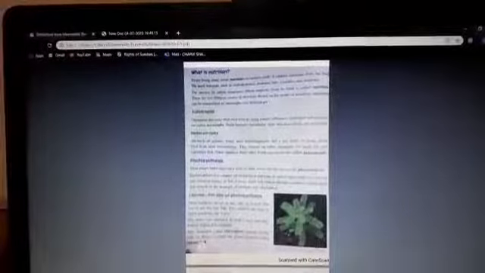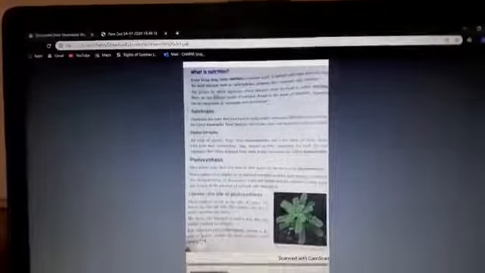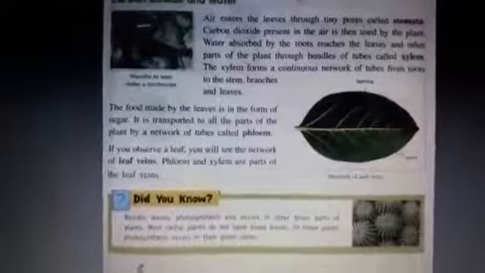Photosynthesis, as we know very well, is the process which takes place in green plants. Photo means light, synthesis means to make up. So the plant leaves are the site of photosynthesis, in which carbon dioxide and water, in the presence of chlorophyll, the green pigment which is present in the leaves, and with the help of sunlight, make the food of the plant. So this process is called photosynthesis.